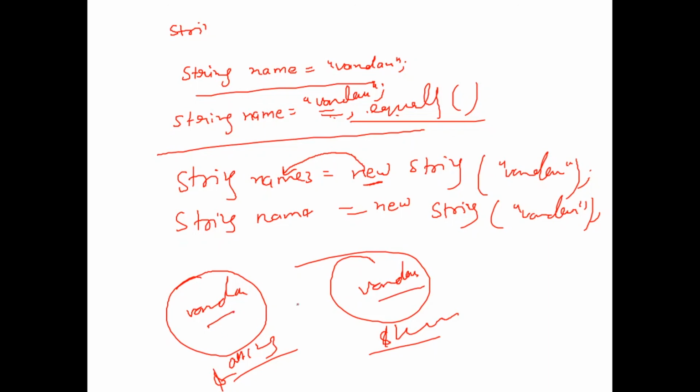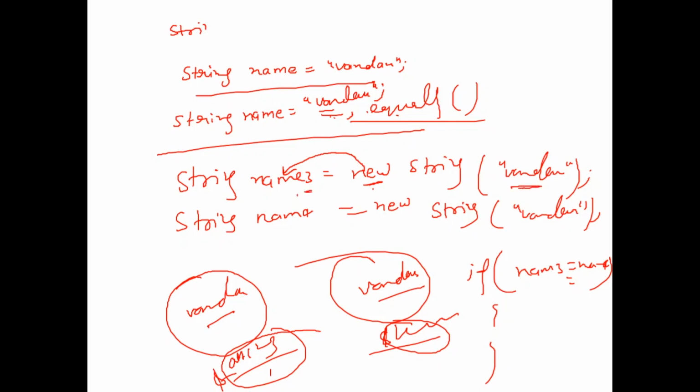So what will happen if I am using name 3 is equal to name 4? The references of these objects will be compared. So this reference and this reference will be compared. The references will never be the same, just because I am comparing the references. The new keyword has assigned a reference to this, right? And inside this reference this value is stored. So if I want to compare the content inside it, I have to use dot equals to, right? The dot equals to method, right?